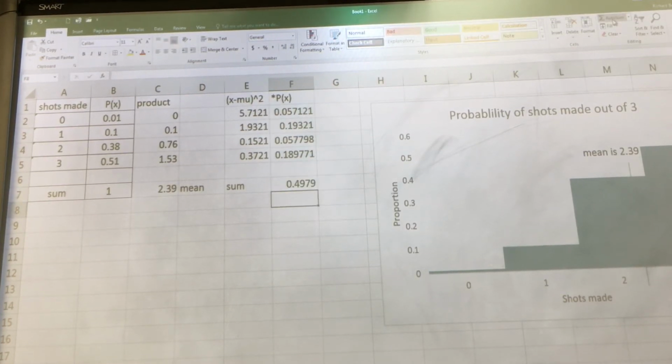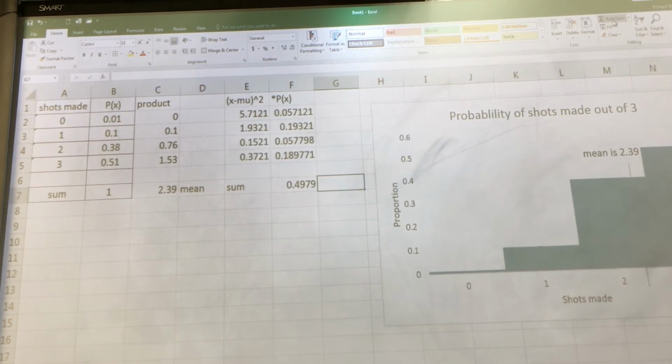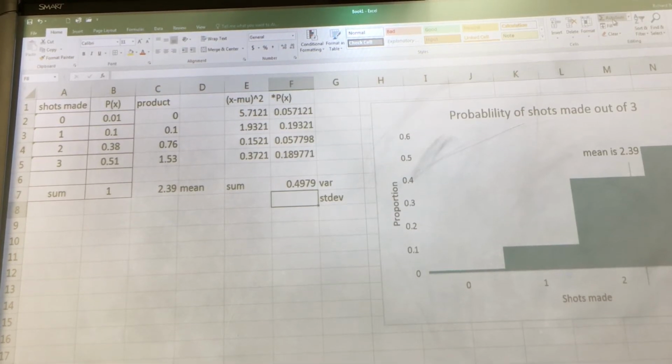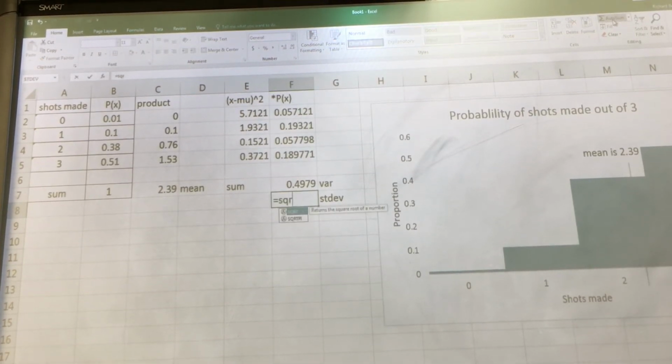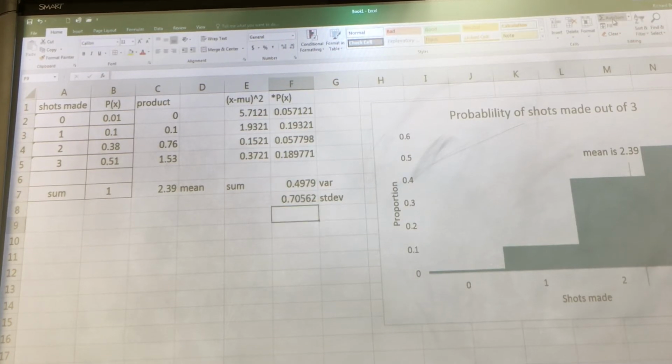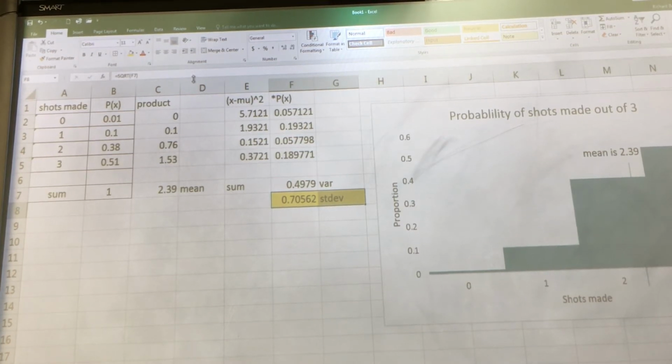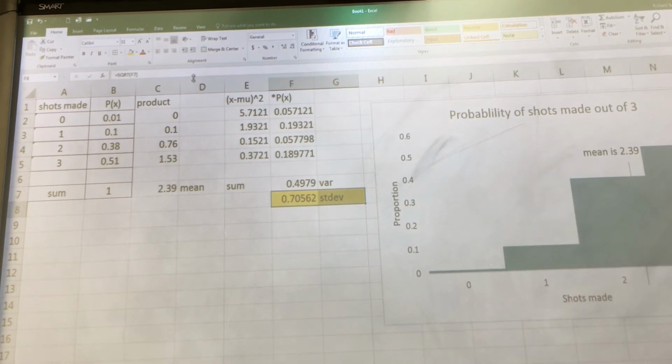What is this value called? That's called my variance. How do I find my standard deviation? Square root equals the square root of that. That is my standard deviation. Now, does that seem reasonable? If she's making about 2.39 shots, her standard deviation should be less than 1 shot. If it was more than 1 shot, she'd already be making 4, right? So that seems like a reasonable number.